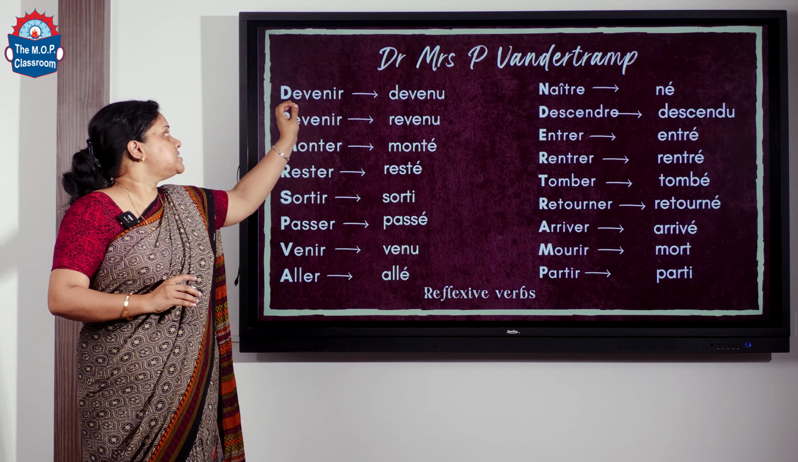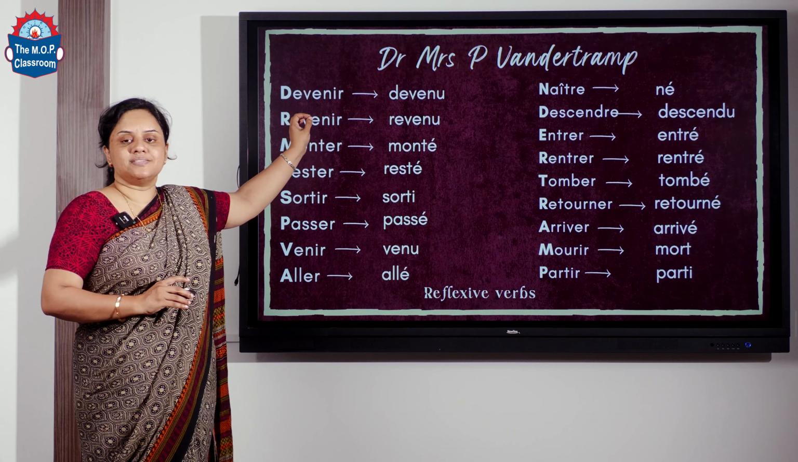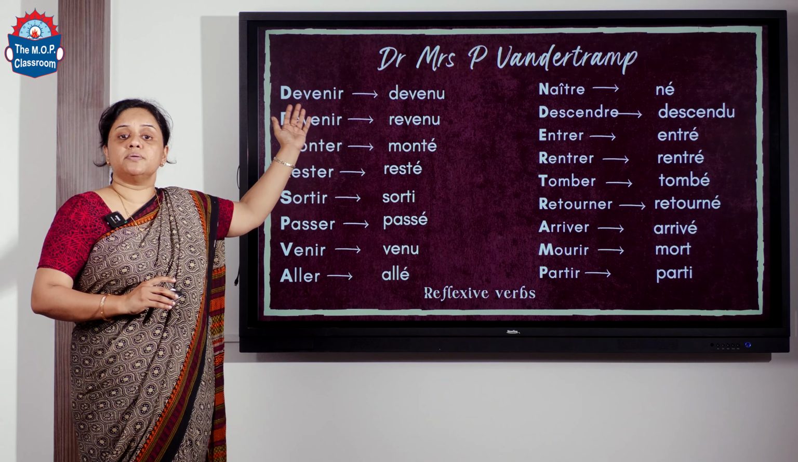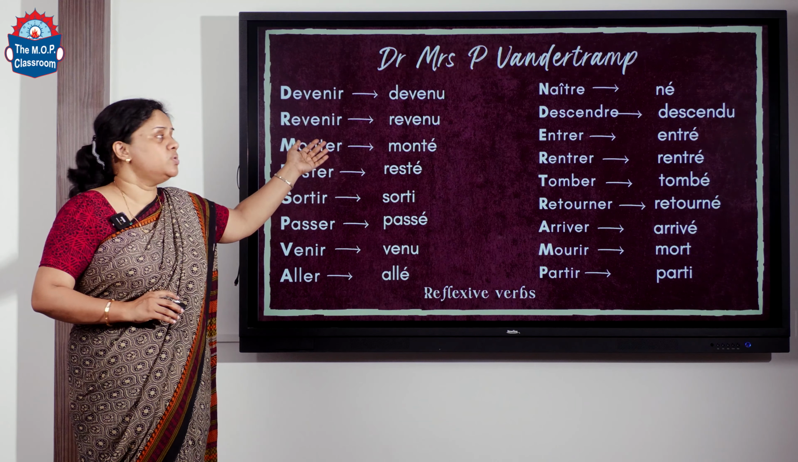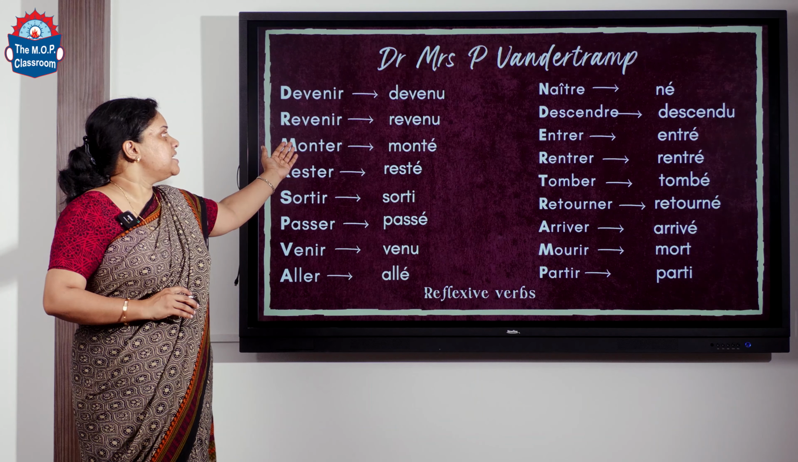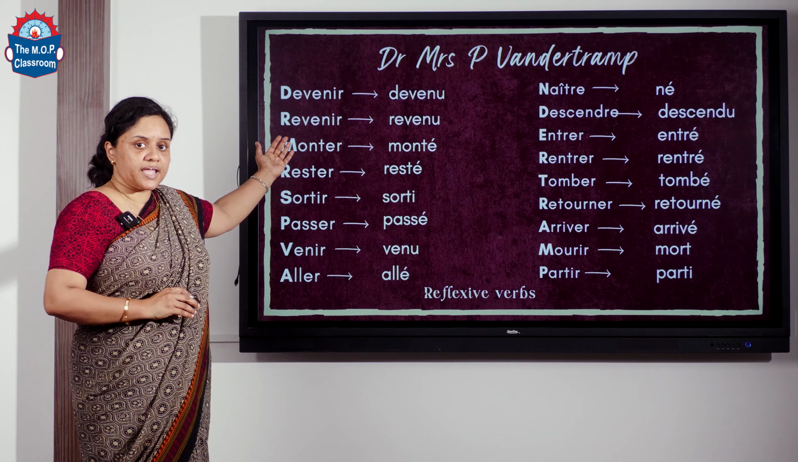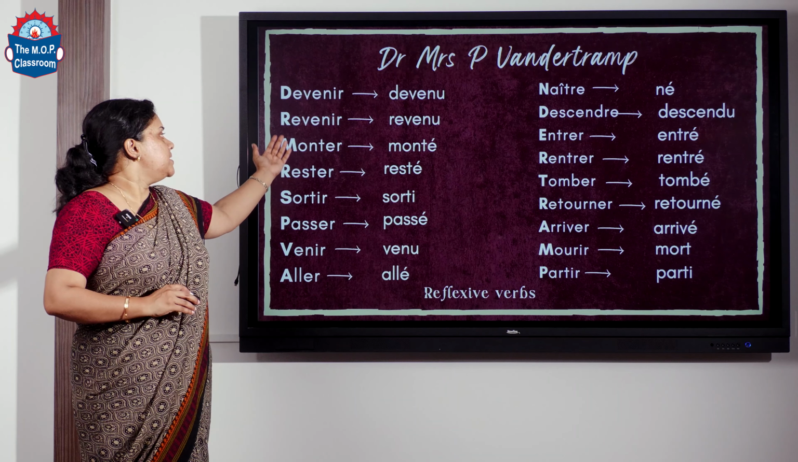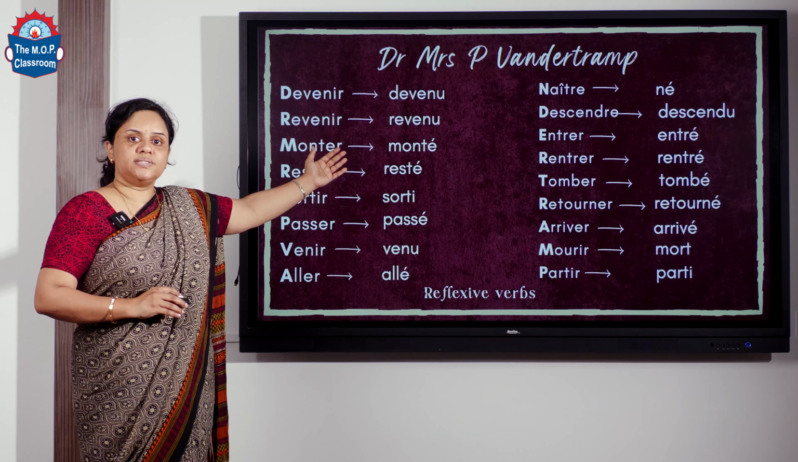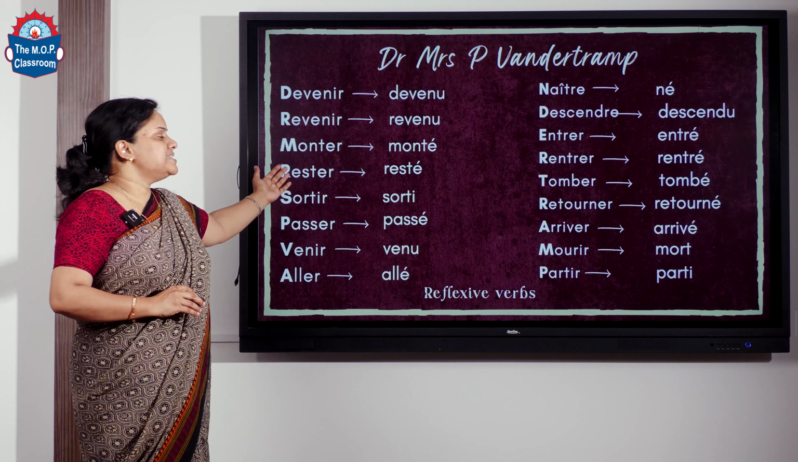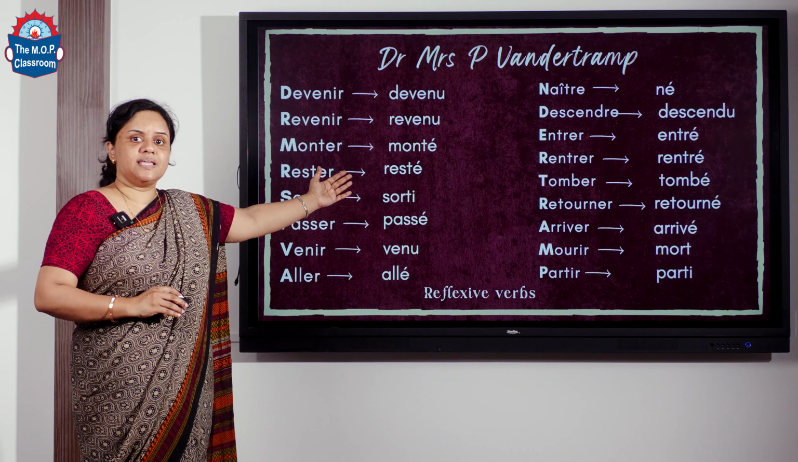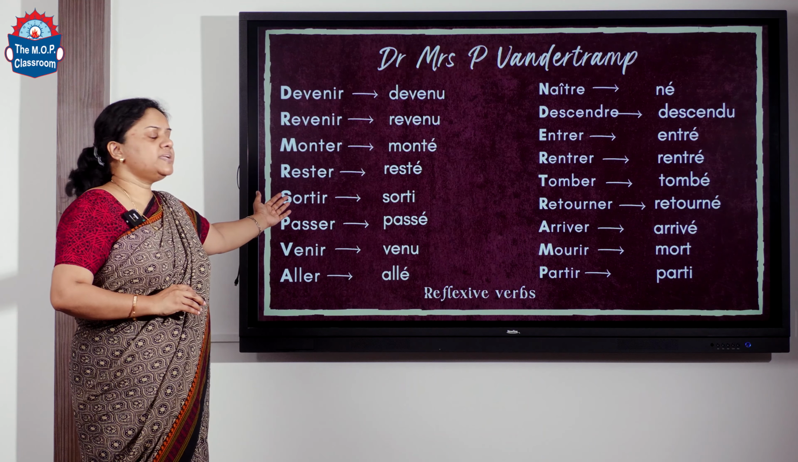D stands for devenir. That is, devenir is to become. So the participe passé is devenu. Then we have revenir. It becomes revenu. Revenir means to come again. Monter means to climb. It becomes monté. Rester is to remain. It becomes resté. Sortir is to go out.